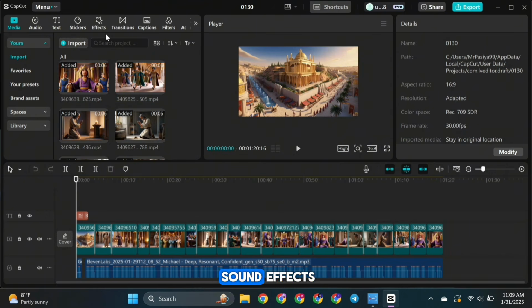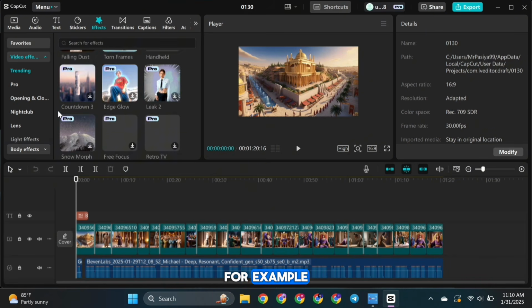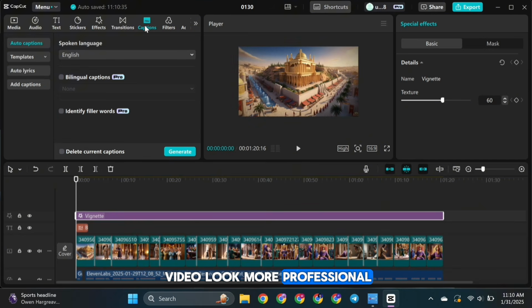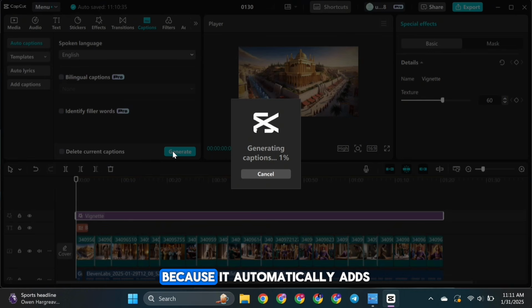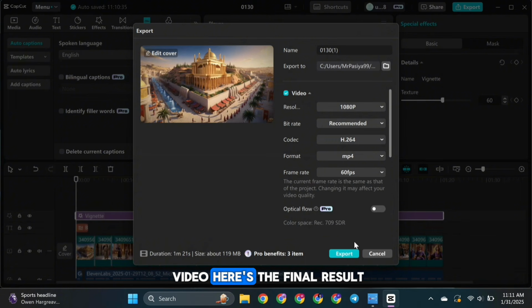After adding all your sound effects, you can apply effects to give your video a cinematic look. For example, I added a vignette effect to make my video look more professional. You can also add subtitles to your video by clicking on Auto Caption in the Caption button. This is really cool because it automatically adds captions to your video. Once everything is finished, you can export your video. Here's the final result.